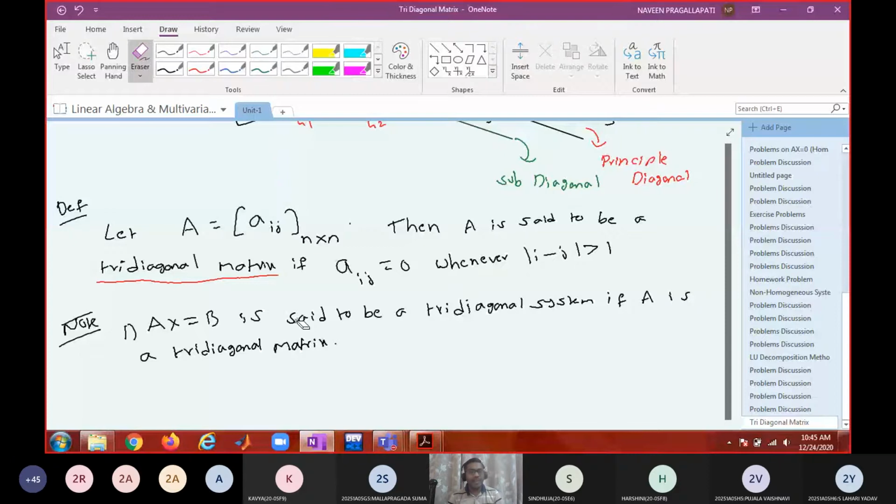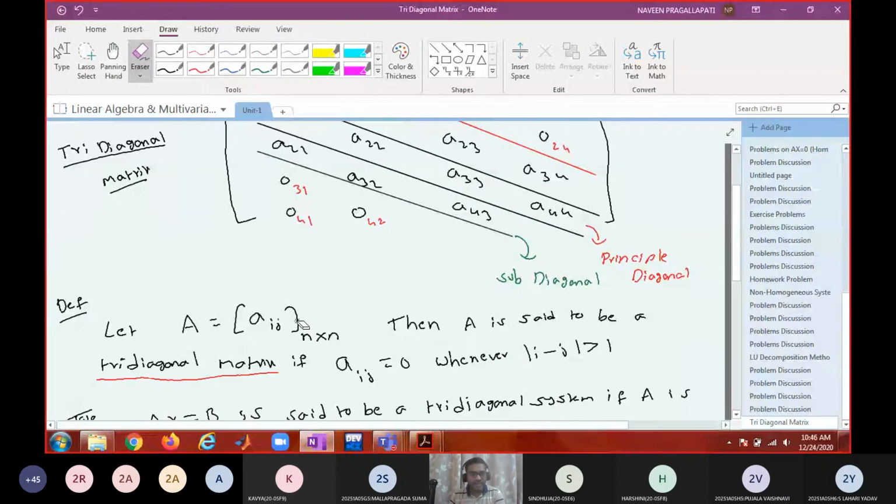LU decomposition method. Or in exams, if you're asked to apply the LU decomposition method, then you have the option of applying Crout's method or Doolittle's method. No one will tell you to apply Doolittle's or Crout's; depending on your convenience, you can apply any one. As I said, the pair L and U is not unique, because Crout's method gives one pair of L and U, and Doolittle's method gives another pair. There can be several other pairs also, where A can be decomposed into a product of two triangular matrices.